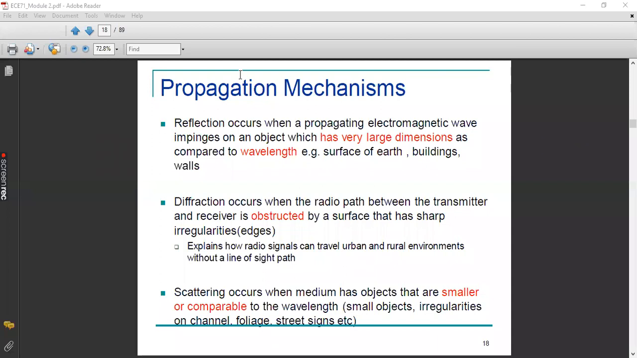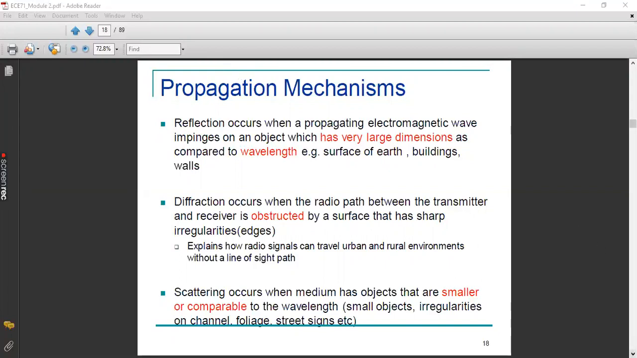Some smaller objects that you can see in the real-time environment are street signs, street lights, and signboards. These we can consider as the smaller objects contributing towards scattering. Even some metal objects that you find on the roadsides contribute towards scattering. Buildings will contribute towards reflection. So these are the three different propagation mechanisms that contribute in a mobile communication or radio communication system.